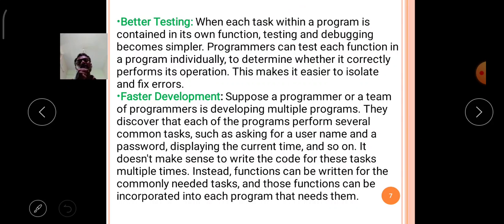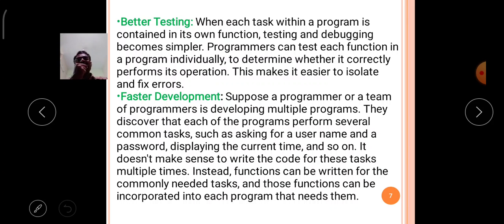So finding errors in a specific function is very easy, and rectifying the errors of that function is also very easy. So better testing is available in the functions concept.